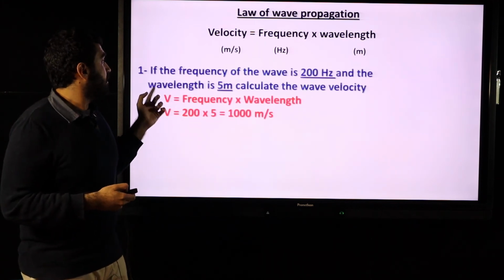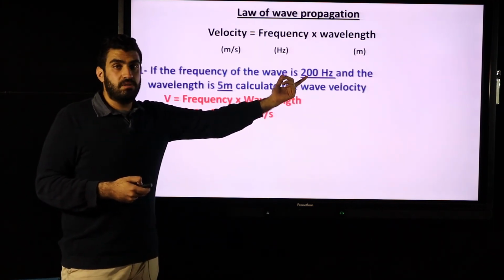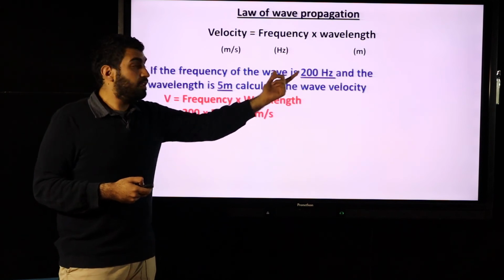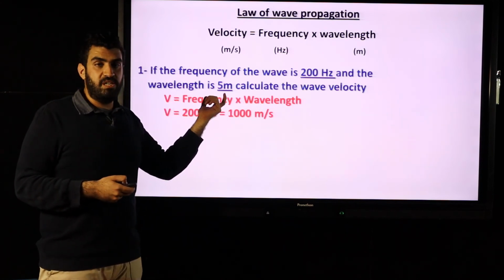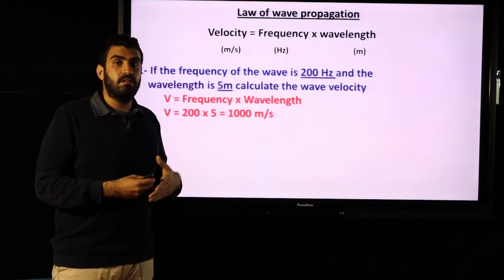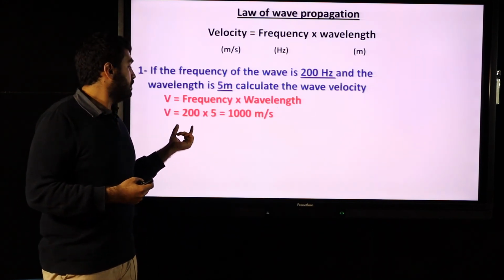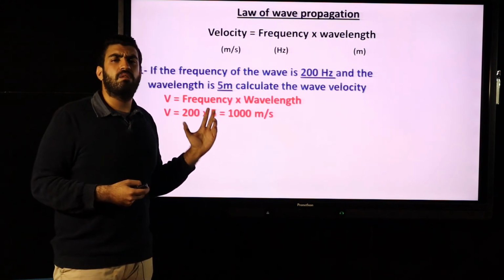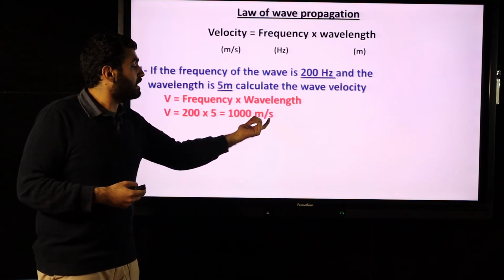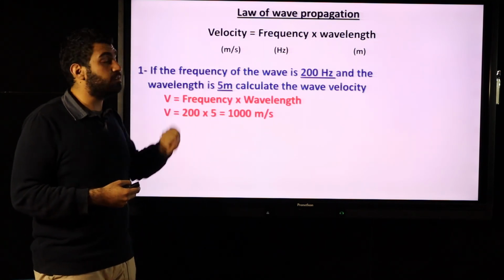In a problem like this, if the frequency of the wave is 200 hertz, and the wavelength is 5 meters, calculate the wave velocity. Wave velocity equals frequency times wavelength. 200 times 5, 1000. 1000 what? Meter per second. The measuring unit of velocity.